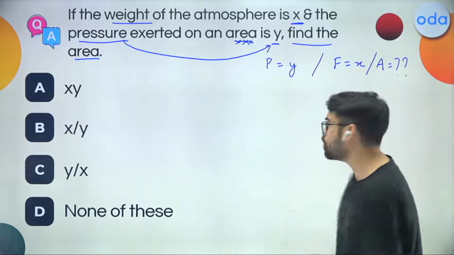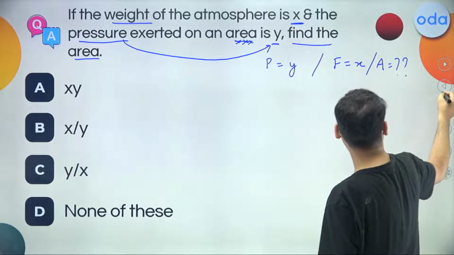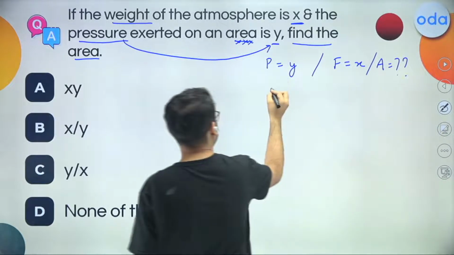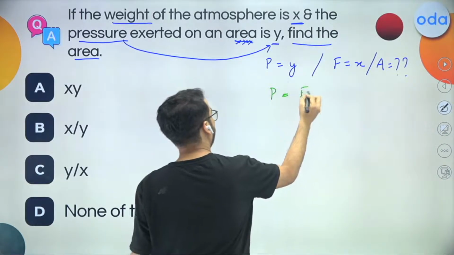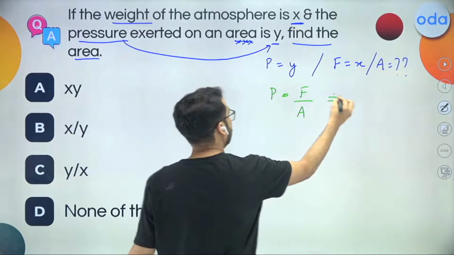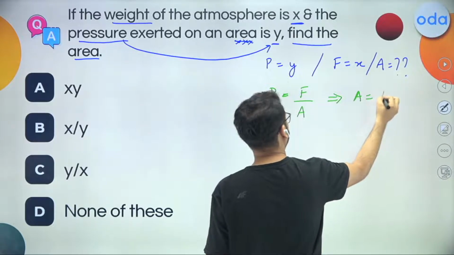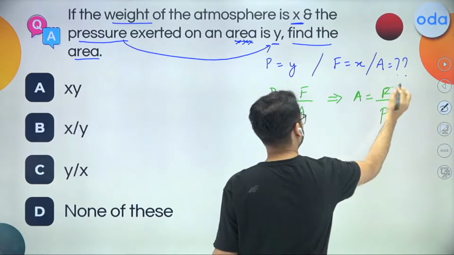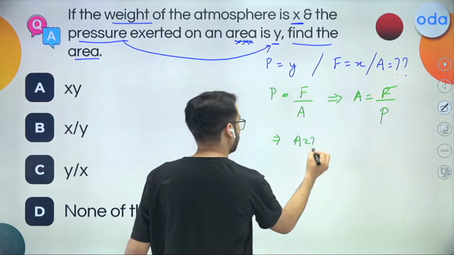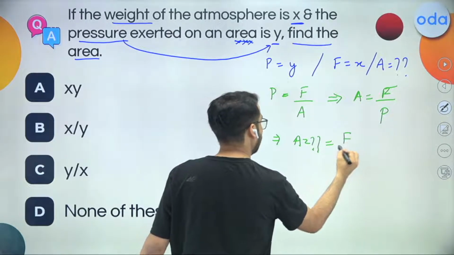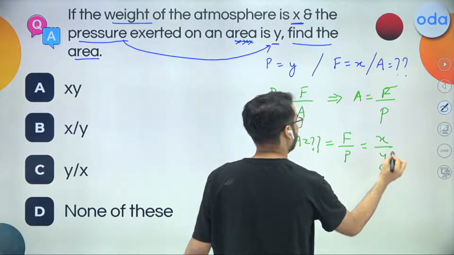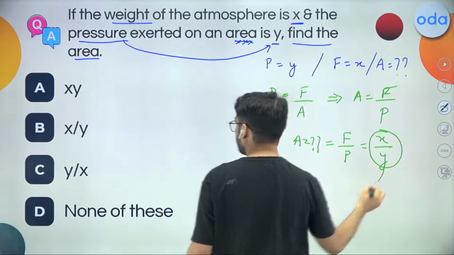If we just use the formula correctly, I think we would be good to go. So let us see what we can do. Over here, I think I'll say that pressure equals force divided by area, or thrust divided by area. That means I can also say area equals force divided by pressure. And if area is thrust divided by pressure, I have to find out area. It is given as F by P. I can say that F was X and Y was P. So X divided by Y is my answer.